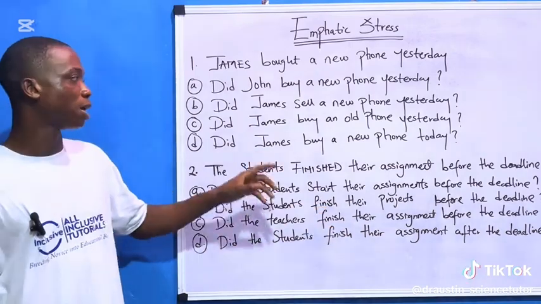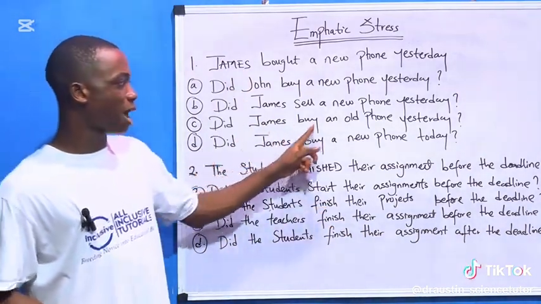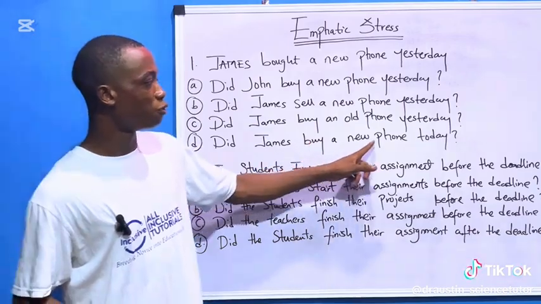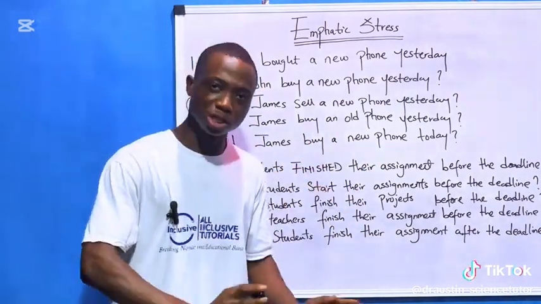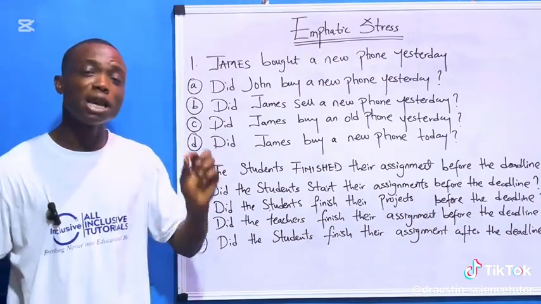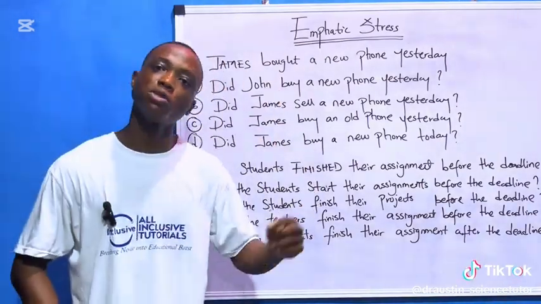This one can never be the answer, because James is still there. Did James buy a new phone today? It cannot be the answer because James is still there. It is the one that carries the opposite of the emphatic word that becomes the answer.